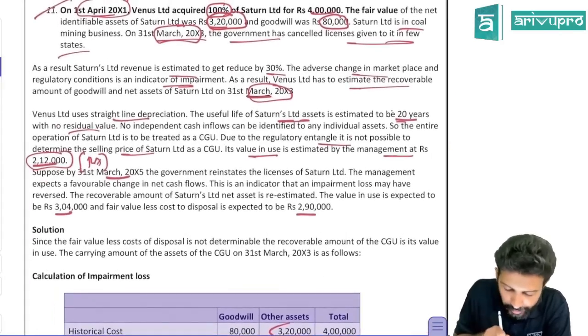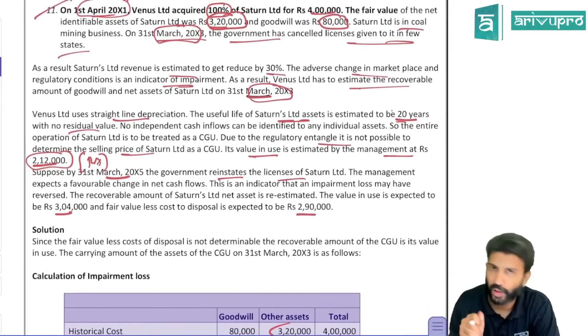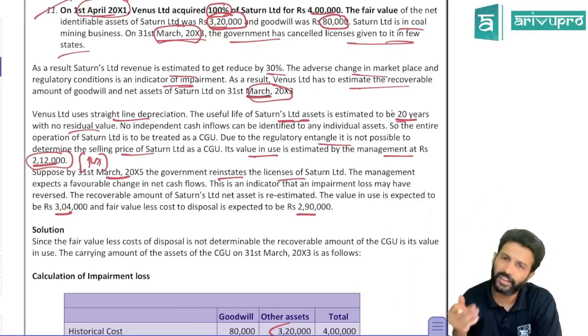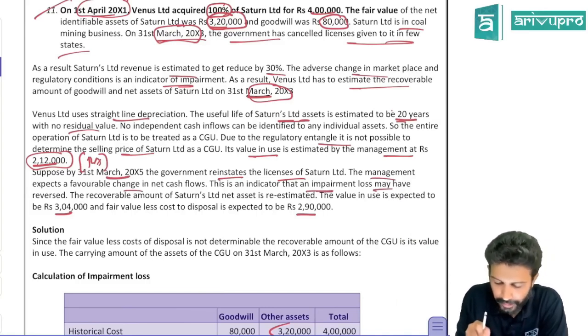The government reinstates the license. Earlier, they cancelled the license. That was an impairment indicator. Now they have reinstated it. That means, is that impairment indicator still there or has it reversed? It has reversed. The management expects a favorable change in net cash flows. This is an indicator that impairment loss may have reversed.